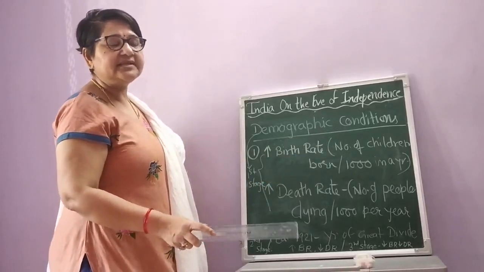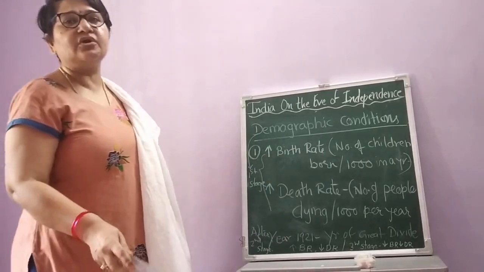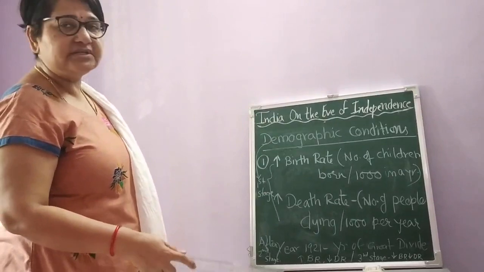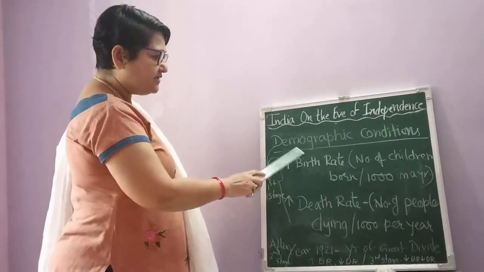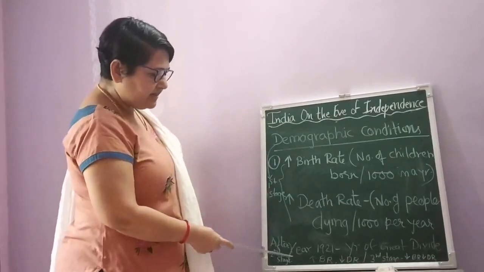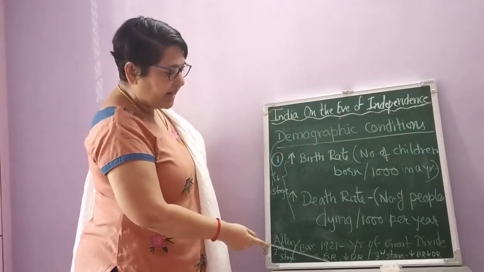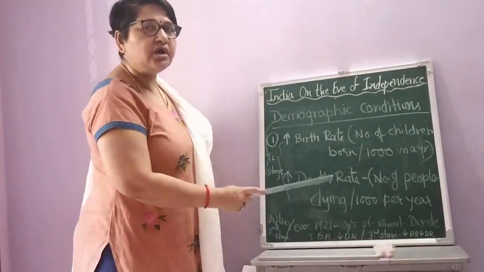Or we can say that the economy was moving towards a developing economy, not developed, sorry. It was moving towards a developing economy. That is, it started developing a little bit. Now how? What happened in the demographic condition? If we talk about the birth rate and death rate, at that time it shifted to the second stage. The second stage means high birth rate. Birth rate was as usual. It was high only. There was no control on the birth rate.